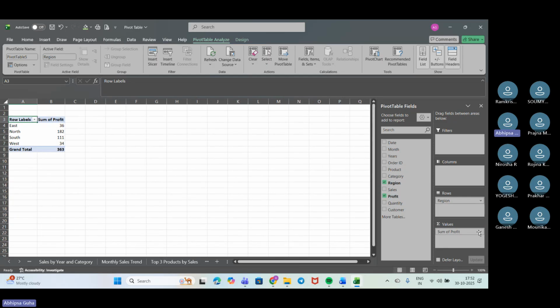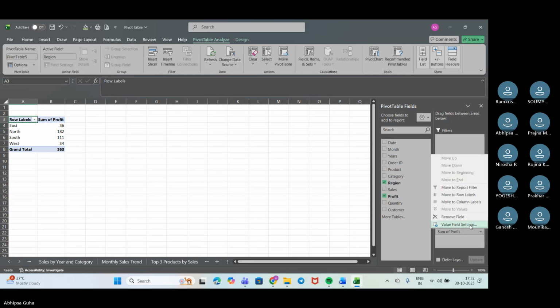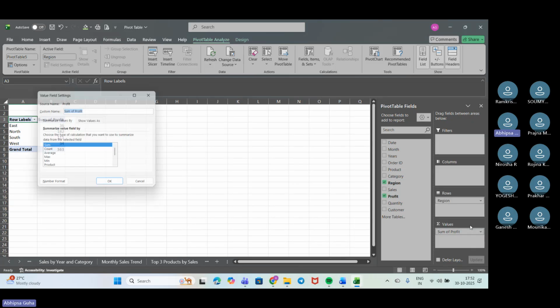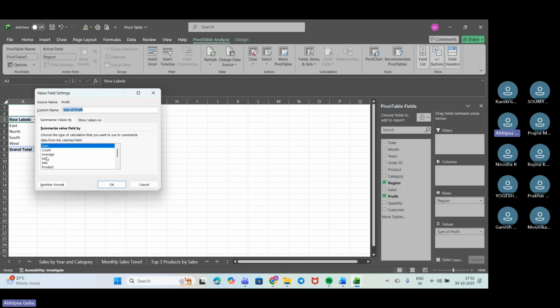So we can change it also. Value field settings we can do, and we can choose how we want the profit: the count, the average, the max, the product, in what format I need.